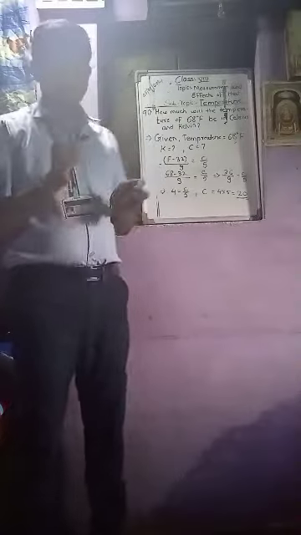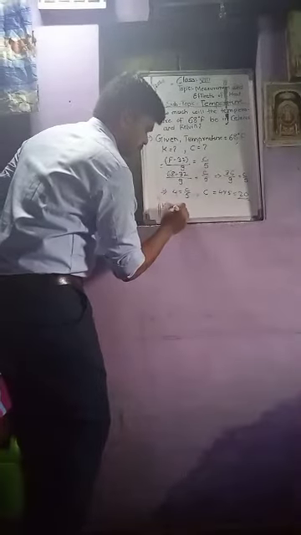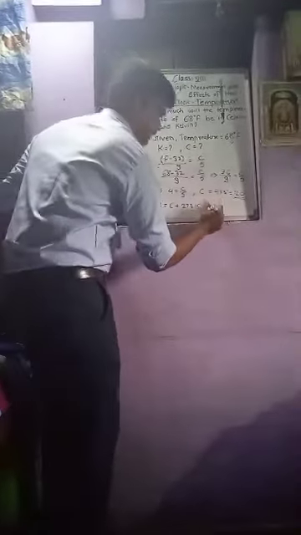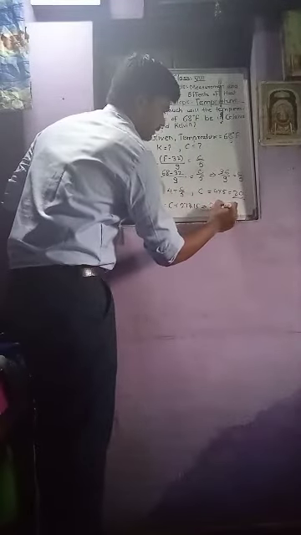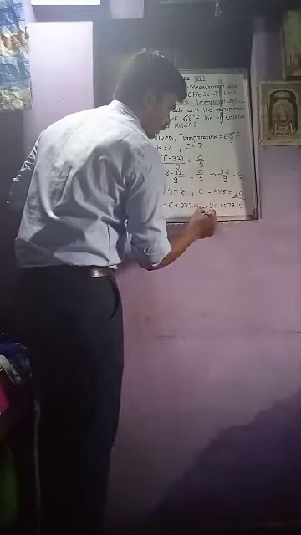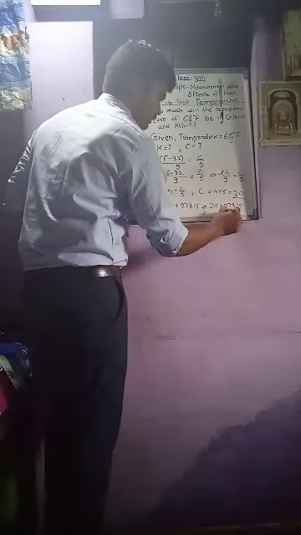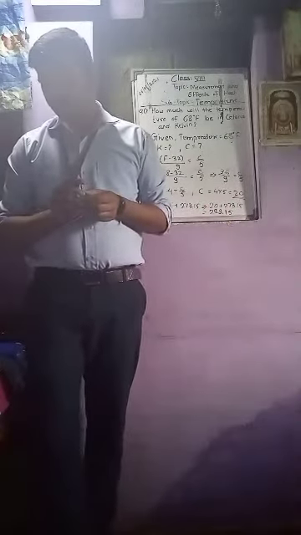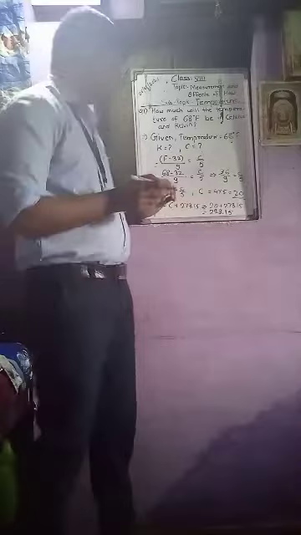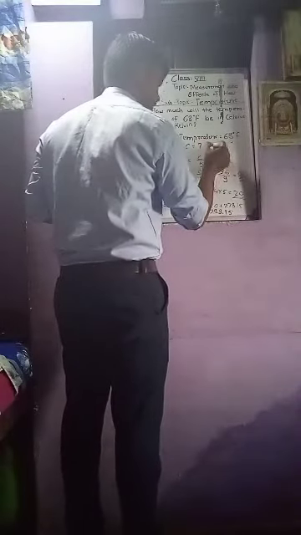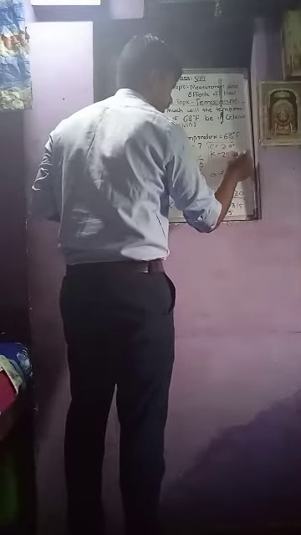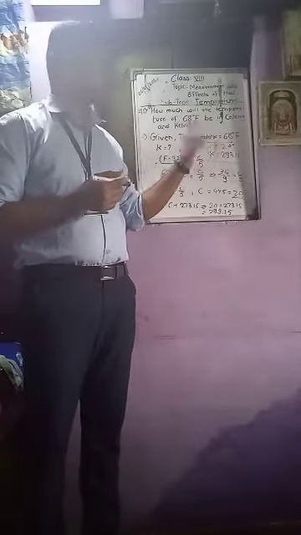What is the formula for Kelvin? K equals C plus 273.15. The value of C is 20, plus 273.15. So we get 293.15. We get Celsius equal to 20 degrees and Kelvin equal to 293.15. So this is how we converted Fahrenheit into Kelvin and Celsius.